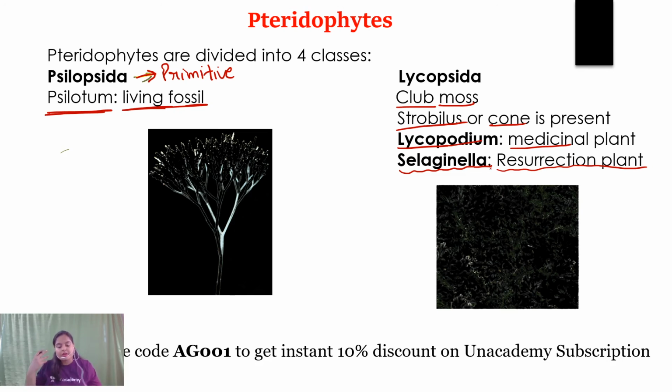Upon reaching of moist condition, when the moisture in the atmosphere is sufficient, they roll back and propagate in a normal manner. So Selaginella is also known as resurrection plant. Selaginella bryopteris is most famously known as Sanjeevani booty. Although the medicinal property of this particular plant is not quite known, it is referred to as Sanjeevani booty.